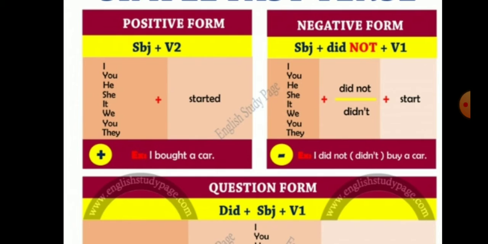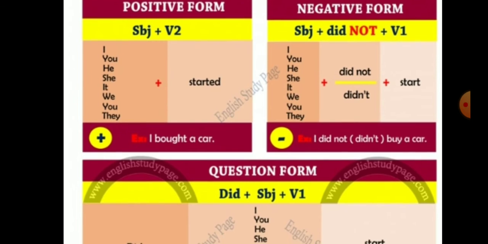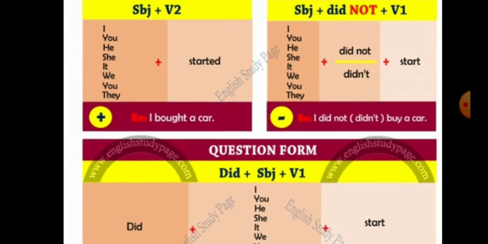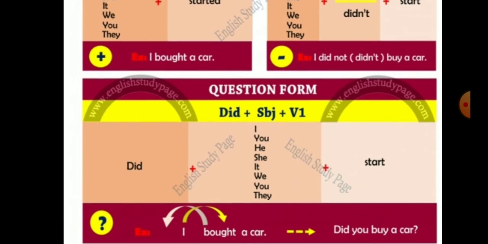Next, when we form a negative sentence, the structure we follow is subject plus did not plus verb first form. Let us understand: I, you, he, she, it, we, you, they. We will put only did not and then first form of the main verb. For example, I did not, or we can write didn't buy a car. So students, I think it is clear to you how to make negative sentence in simple past tense.